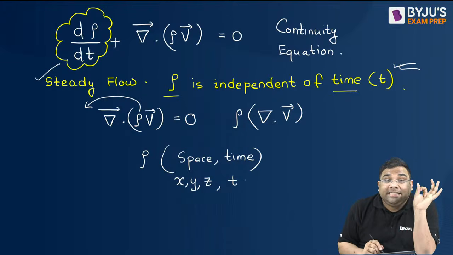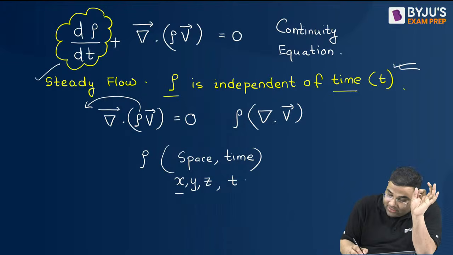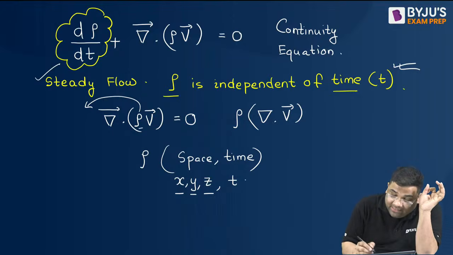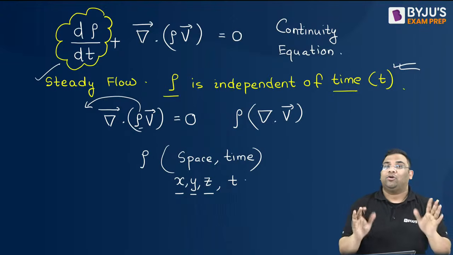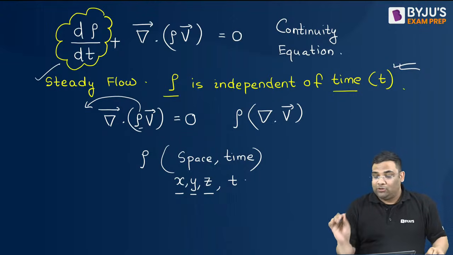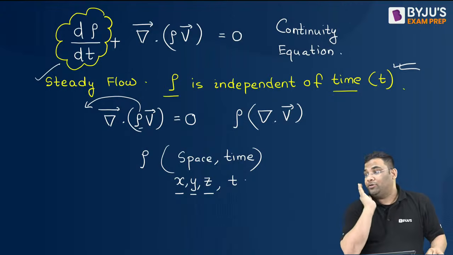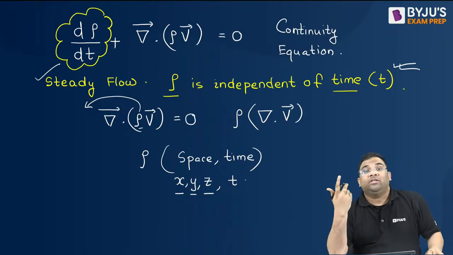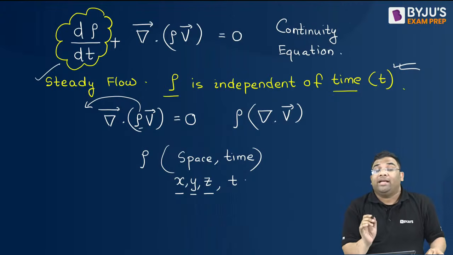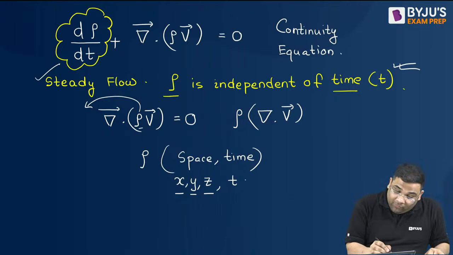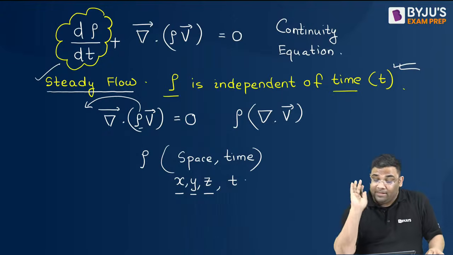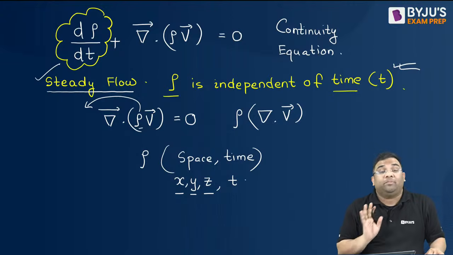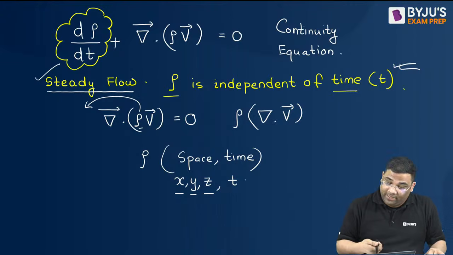Rho is still a function of X, Y and Z. So I cannot take rho outside because it has not become entirely constant. Everybody understood this concept? Why am I not able to take rho outside even if the flow is steady? Because rho has only become independent of time, it is still a function of space.